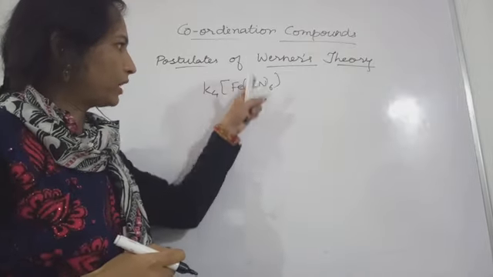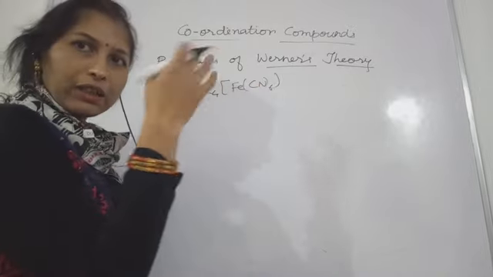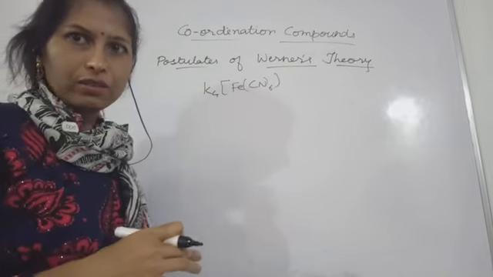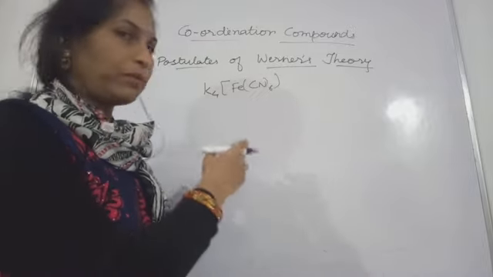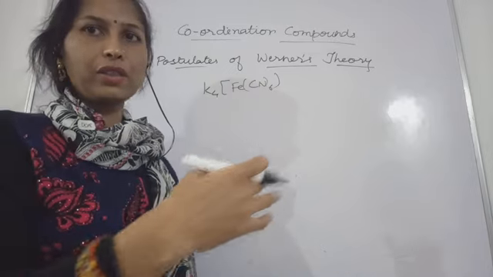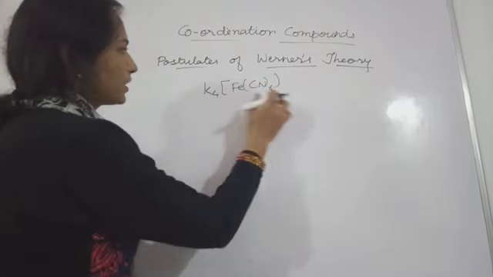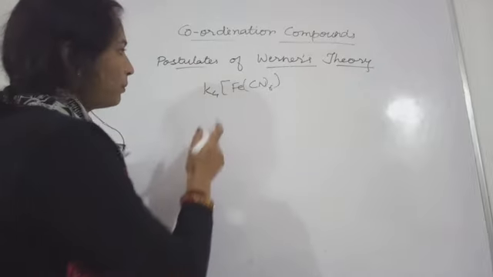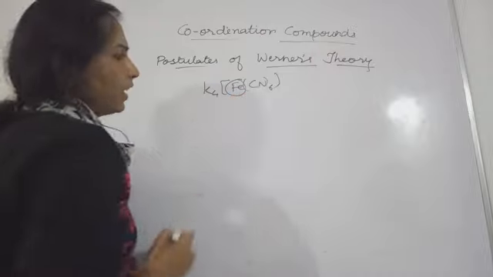We can also say cyano, but the correct word will be cyanido. The nomenclature of these coordination compounds we are also going to discuss in detail, step by step in sequence. So see here K4[Fe(CN)6], this is the coordination compound. In this case the central metal ion is iron only.